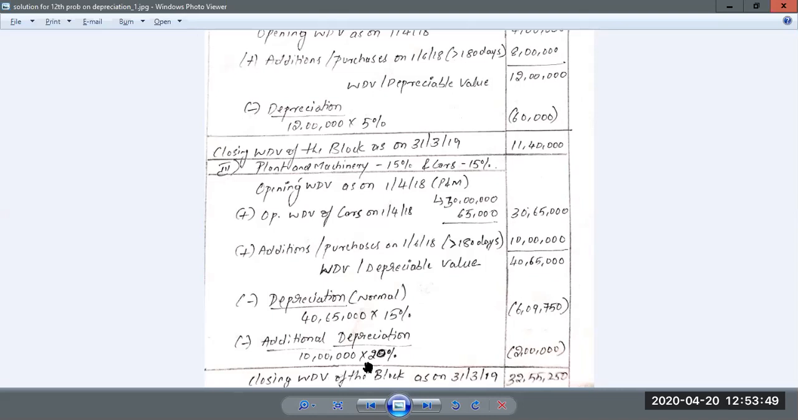On that 10 lakh, they have straight away computed 20%, and since the asset is used for more than 180 days, the full 20% is allowable as additional depreciation. So 6,09,750 is normal depreciation and 2 lakh rupees is additional depreciation. Totally it will be 8,09,750, and this amount you have to deduct from the WDV or depreciable value of 40,65,000. That will give you the closing WDV of the block, that is 32,55,250. Then there is one more block I will be showing you in a while.